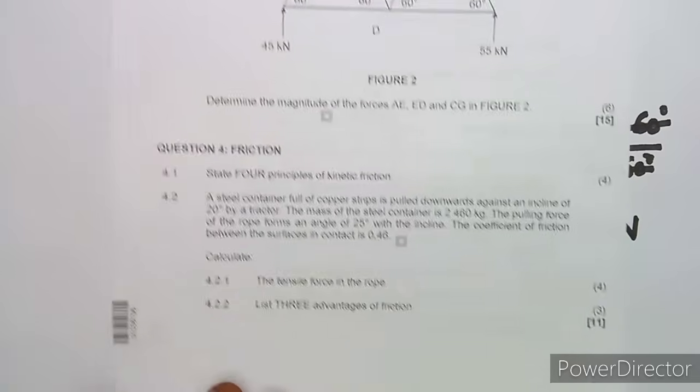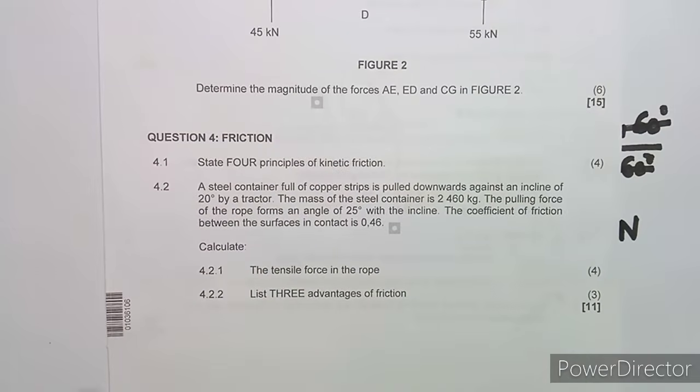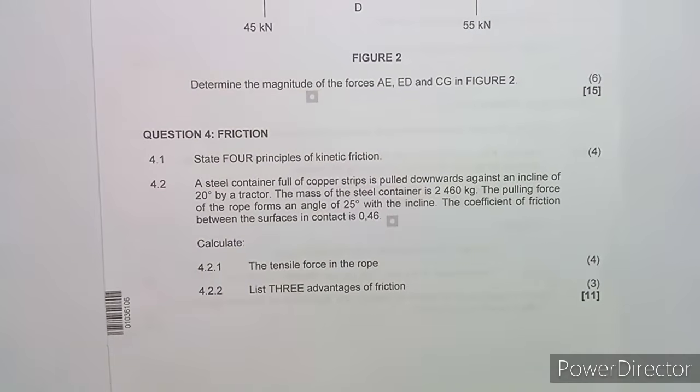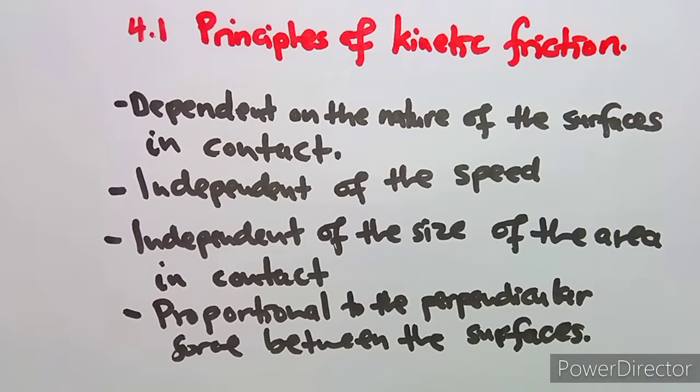And question 4, which is on friction, the first part is just to state 4 principles of kinetic friction. Whenever you are working with kinetic friction, what are the things that you are supposed to think of or to note? Okay, so we've got a lot of them. Kinetic friction is dependent on the nature of the surface in contact, independent of the speed, independent of the size of the area in contact, and proportional to the perpendicular force between the surfaces.